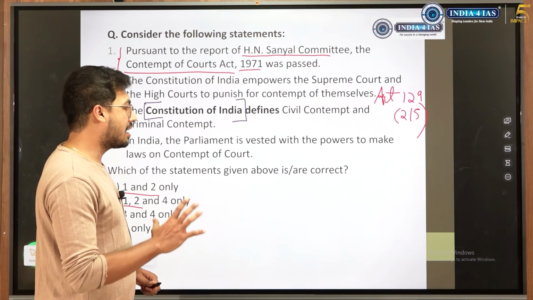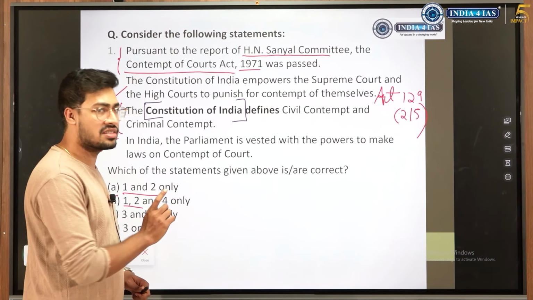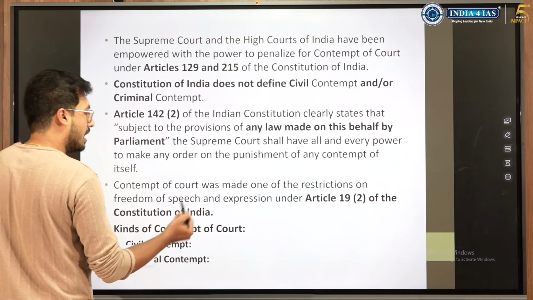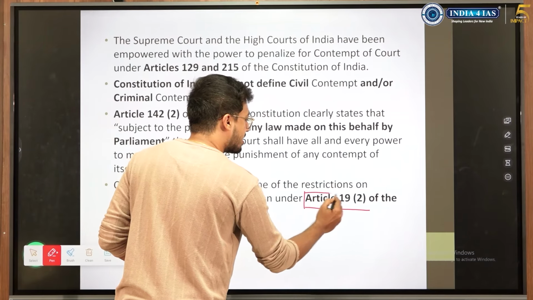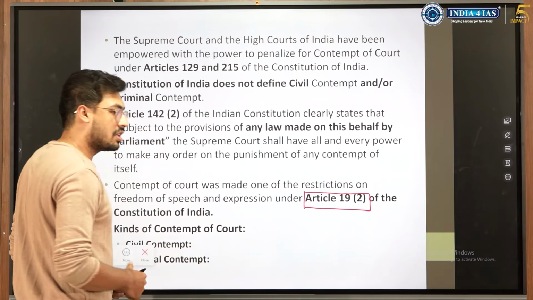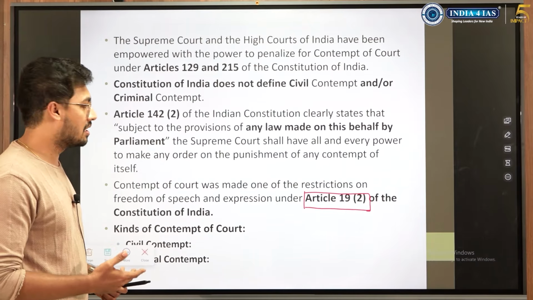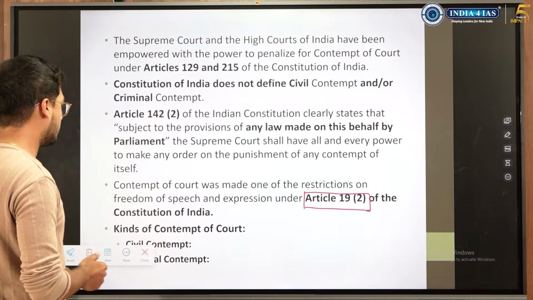All these things are dealt with in detail in Contempt of Court Act 1971, whereas the Constitution just makes a brief mention about it. Contempt of Court Act acts as a restriction under Article 19(2). It acts as a restriction on freedom of speech because the constitutional right to freedom of speech is not absolute. It is subject to restrictions.